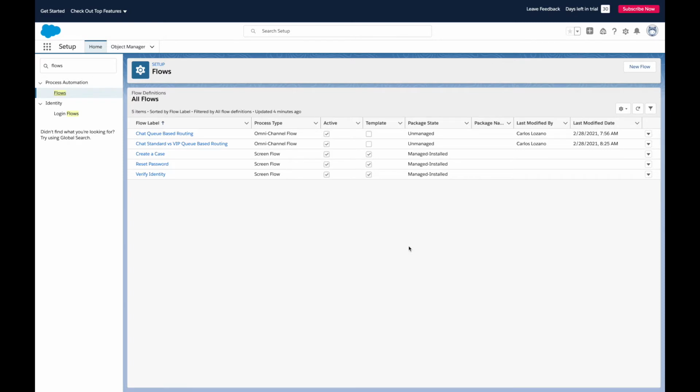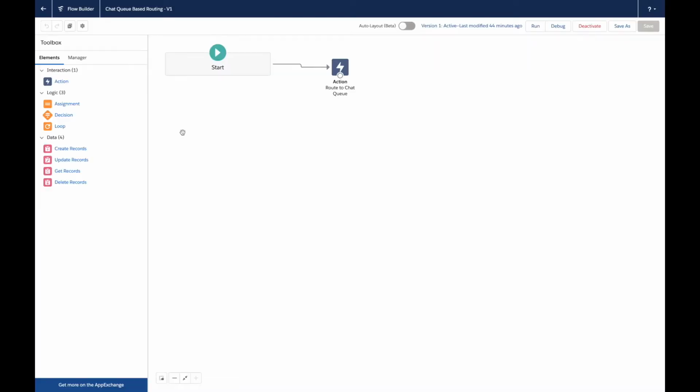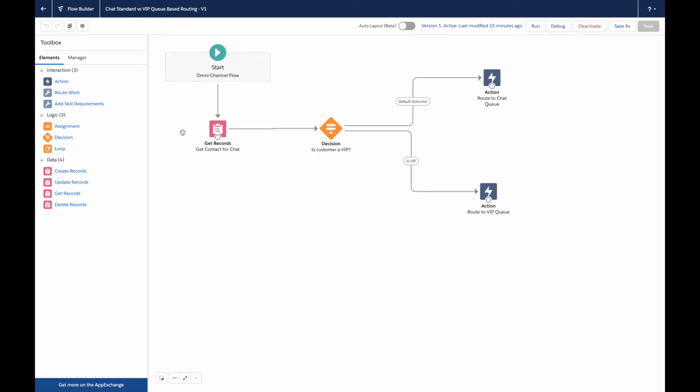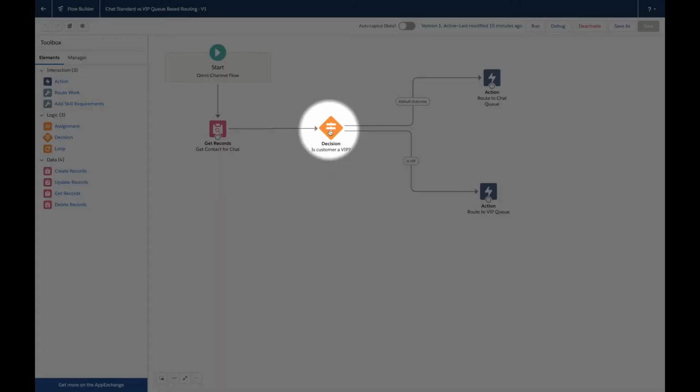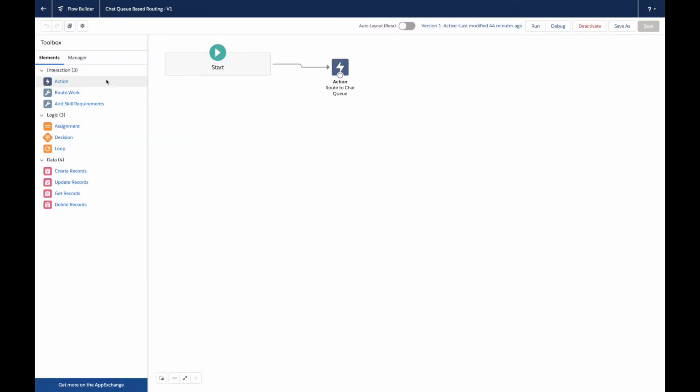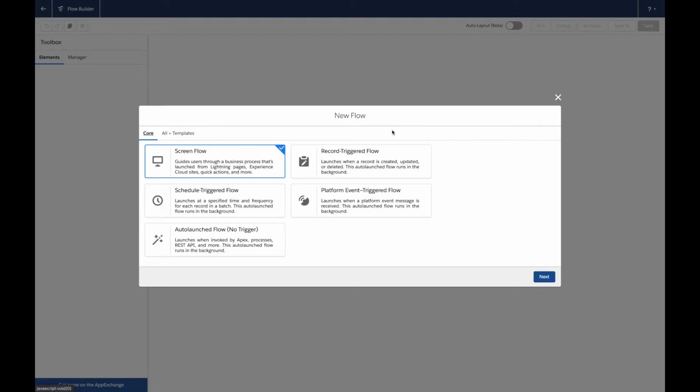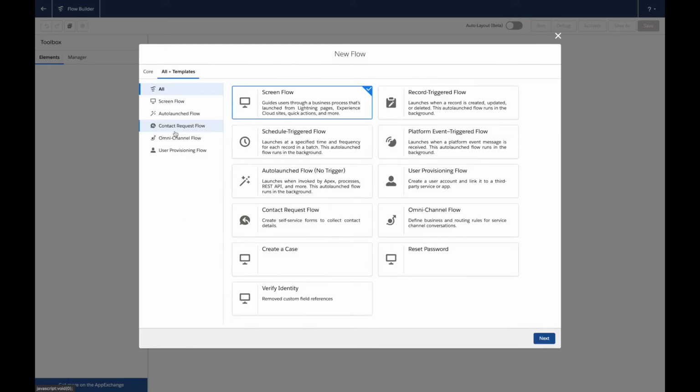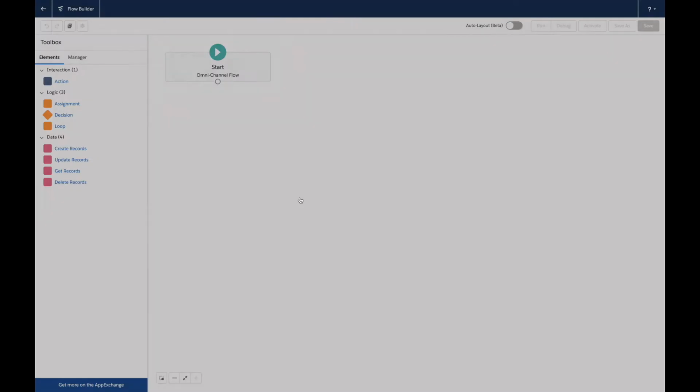So if you were here in the first video, you remember that we essentially delivered two omnichannel flows: a very basic route to your standard chat queue omnichannel flow. And then from here, we built another more elaborate one in which we are grabbing the contact as chats are coming in, and from there we're making a decision: if the customer is VIP, then route the customer to the VIP queue, otherwise route the customer to the standard chat queue. Now we're going to do something a little bit different. We're going to start a brand new flow. This time, we're going to leverage the skills-based routing capability.